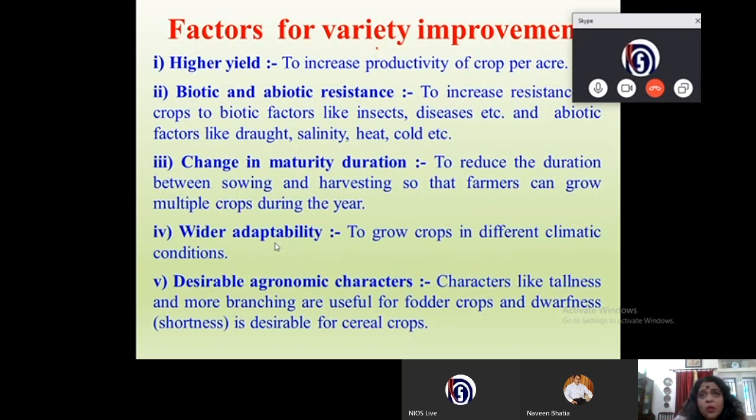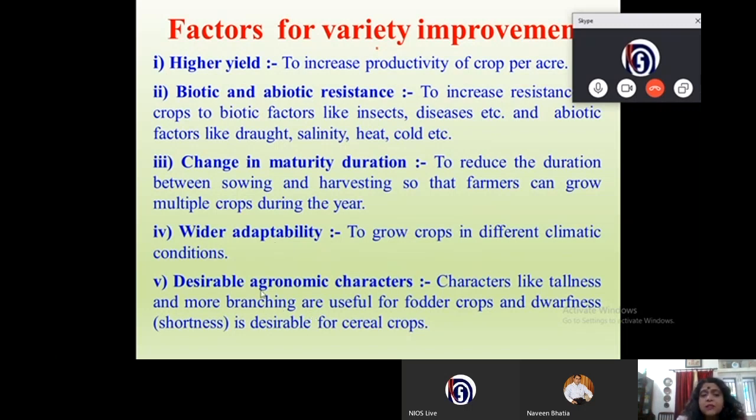But this couldn't be grown in North India because of the climatic difference. So a hybrid was made between the two, and this hybrid could be grown in North India. So you see that hybridization is very important. You get plants with wider adaptability.